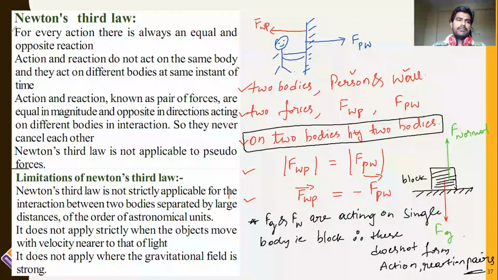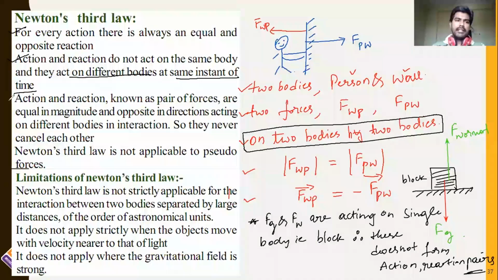So the first one is that for every action there is an equal and opposite reaction. The second thing is that action and reaction do not act on the same body. They act on different bodies at the same instant of time. As this condition is not satisfied for the block resting on the ground, this does not form Newton's third law.